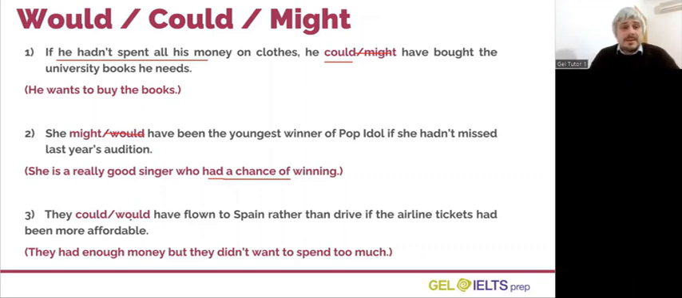The correct answer here is they would have flown to Spain rather than drive if the tickets had been cheaper or more affordable. They wanted to fly and they had enough money, but they didn't want to spend too much. Now let's move on and talk about some different situations in which we can use the third conditional.